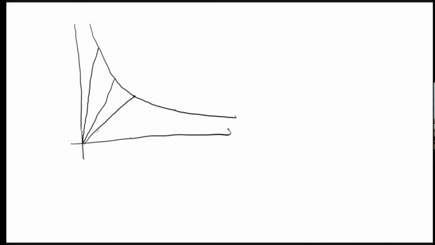Graph of F2 is this. Graph of F3 is this. So it is converging to this because after some stage, for each x, there will be some part and it is equal to that. So all these functions are converging to 1 by x. All these functions are bounded because it is a continuous function on a closed interval. So all these functions are bounded, but it is converging to an unbounded function.